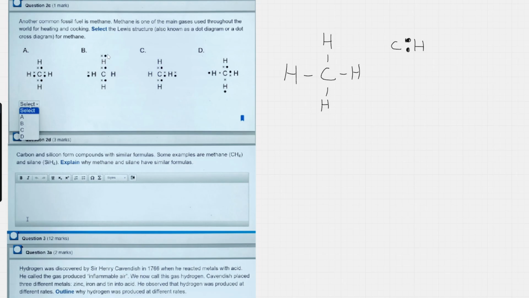So, the answer can't be B because there is no bond between these two. Answer can't be C because there is no bond between this. And answer can't be D because an electron is free here, so it doesn't complete the octet for C. So the answer is A.